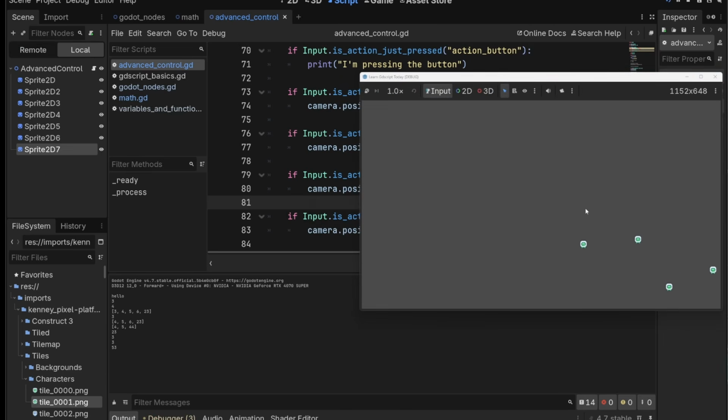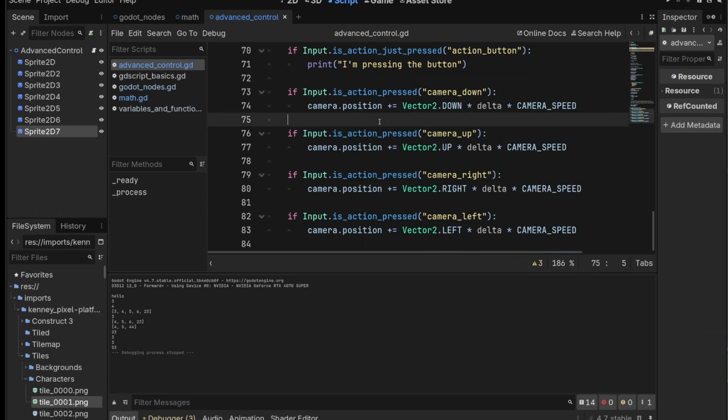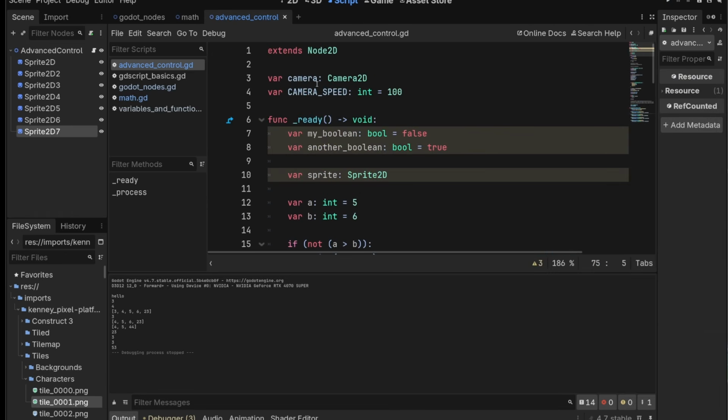Let's give this a quick play and see if we can move our camera around. Yep. Camera speed seems really slow though. And I want to show you another quick thing that is sort of outside of code, but useful, and that's export. So we've got this camera speed and it's a constant. Oh, it was a constant.